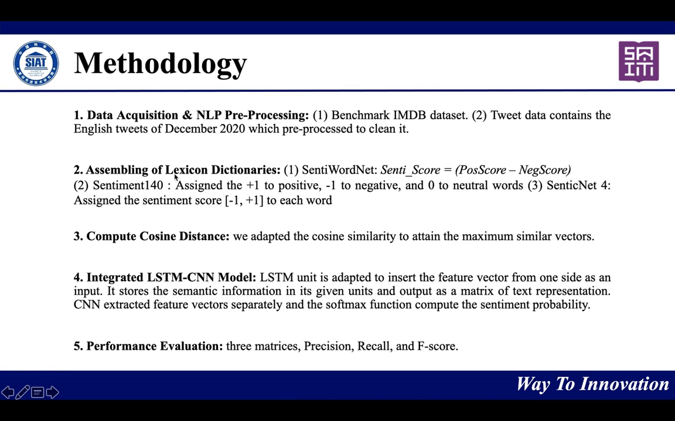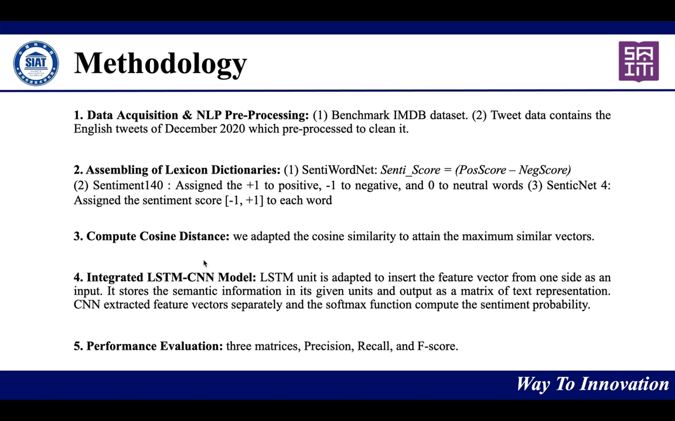Then, assembling the lexicon dictionary, we use three different kinds of dictionaries: SentiWordNet, using a positive score and a negative score; and the second, Sentiment140, with plus 1 as positive and negative 1 as negative. The third dictionary, SenticNet 4, assigns a score in the range of -1 to +1. Then we apply the cosine distance because of word similarity.